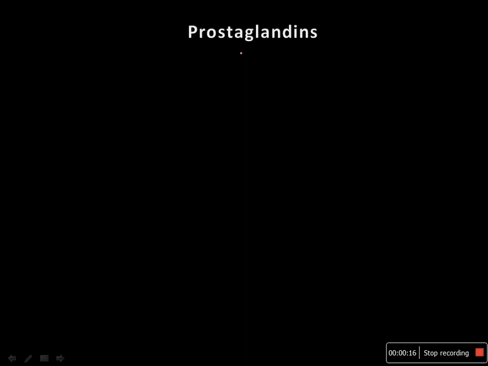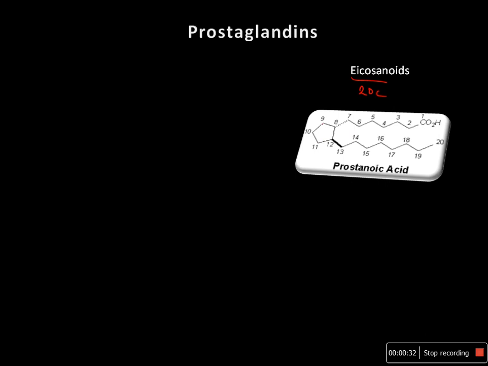prostaglandins and other related compounds such as thromboxanes, leukotrienes or lipoxins are collectively called eicosanoids. They are called eicosanoids because they are derived from a 20 carbon compound called prostanoic acid, and since they are derived from prostanoic acid they are also called prostanoids. Prostaglandins were initially found in the secretion of the prostate gland, that is why they were called prostaglandins, but now it is proved that each and every cell can release prostaglandins, and that is why these are also called local hormones.